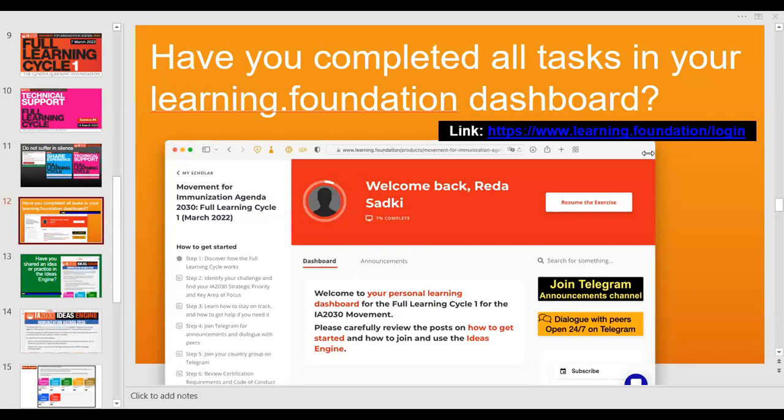And so if you're in the room and you have not yet completed all your tasks in Learning.Foundation, can you type no? If you have completed, can you type yes in the chat? If you have not yet completed, can you type no? And please, there is no need for you to be shy, because you remember our mantra, our motto is do not suffer in silence. So congratulations.